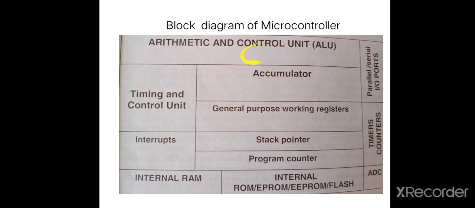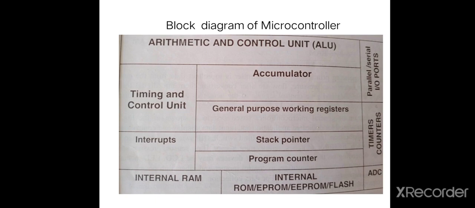First, what is the function of ALU? The function of ALU is to perform arithmetic and logical operations. The function of the accumulator is to store the result of arithmetic and logical operations. The general purpose working registers are used for temporary storage of address and data. The stack pointer is used to store the address of the top of stack.